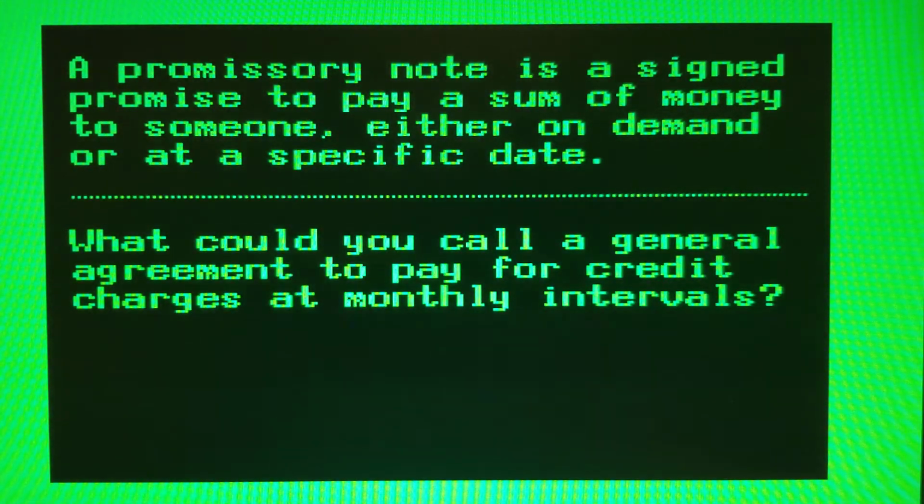What could you call a general agreement to pay for credit charges at monthly intervals?